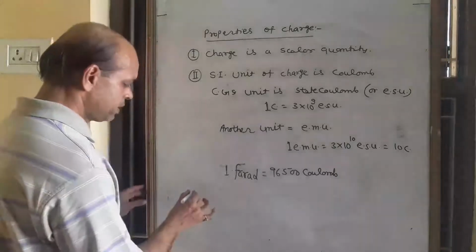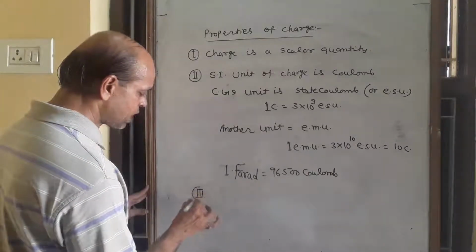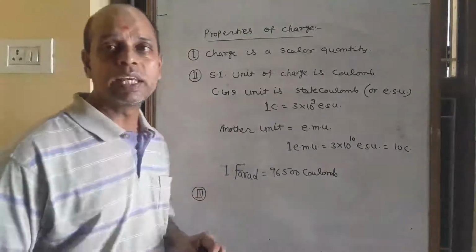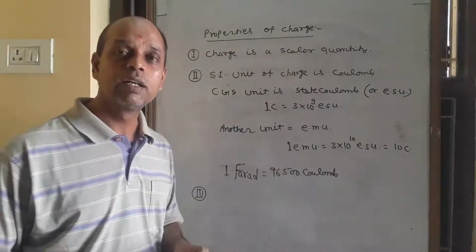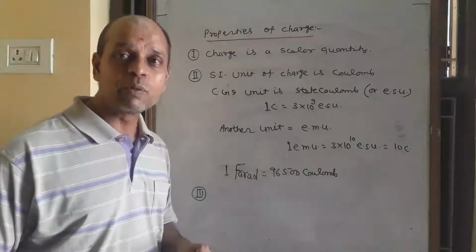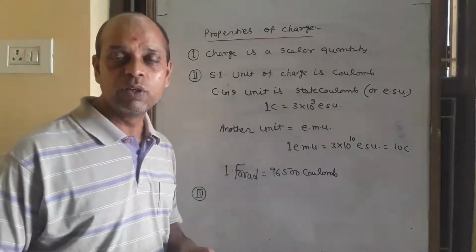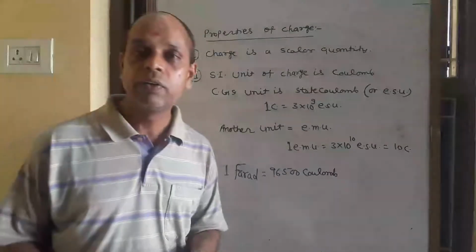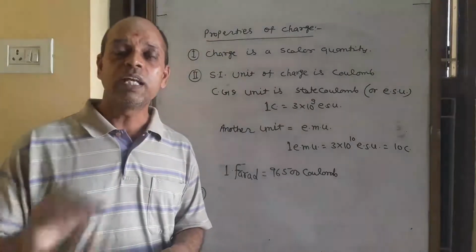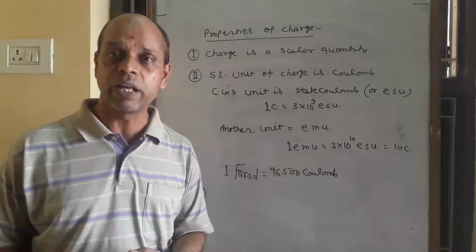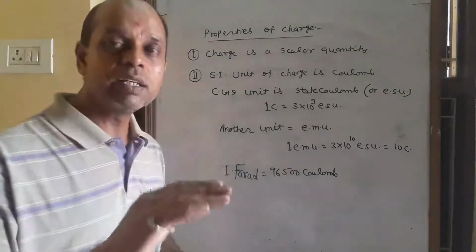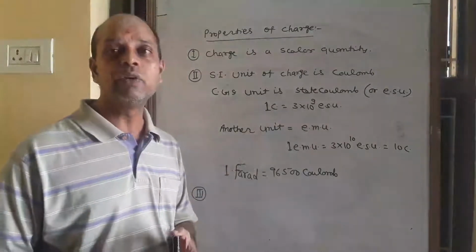Next, there are two types of charge given by Benjamin Franklin. That is also a question. There are two types of charge, positive and negative, which is given by him. One positive charge and another negative charge.